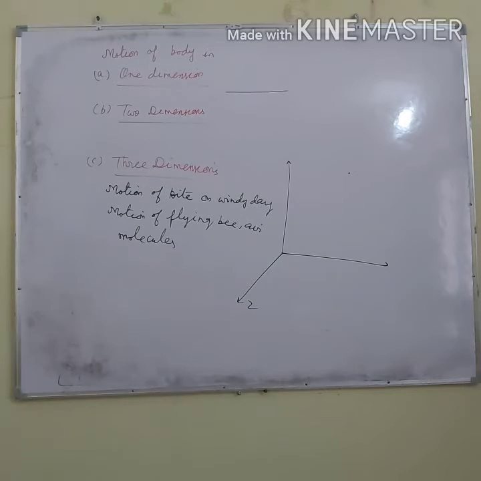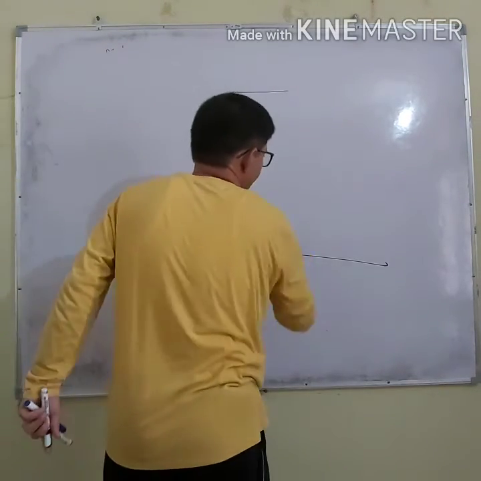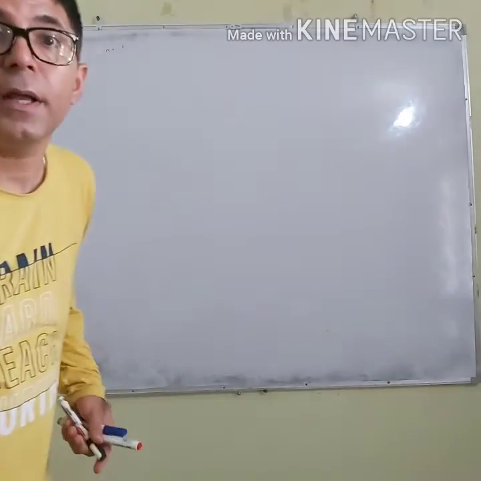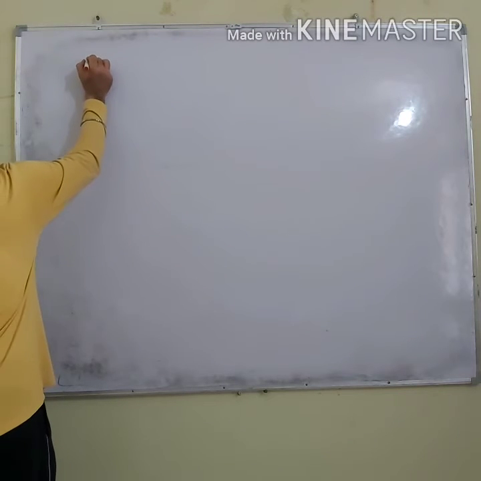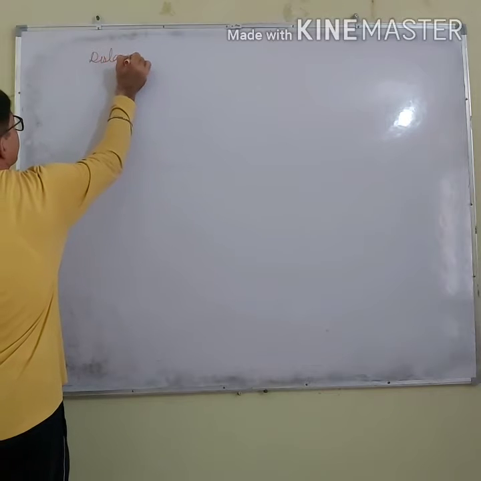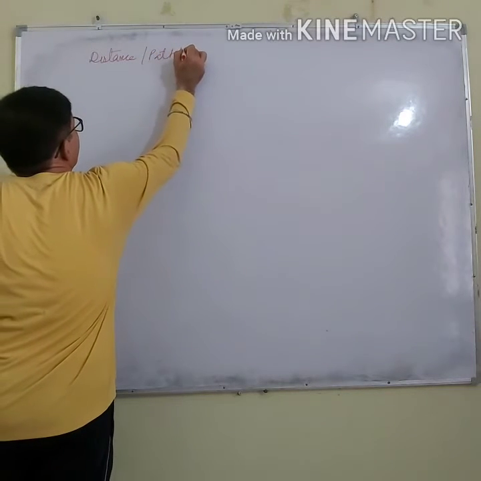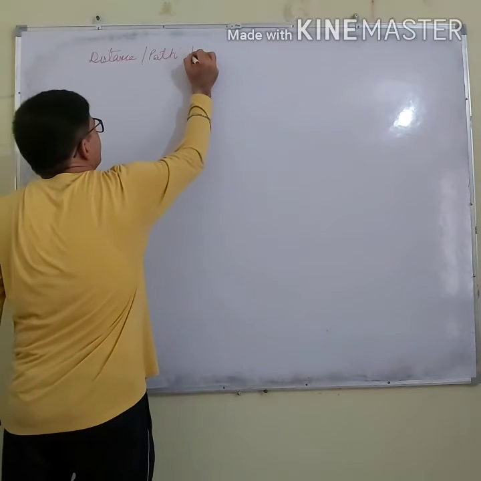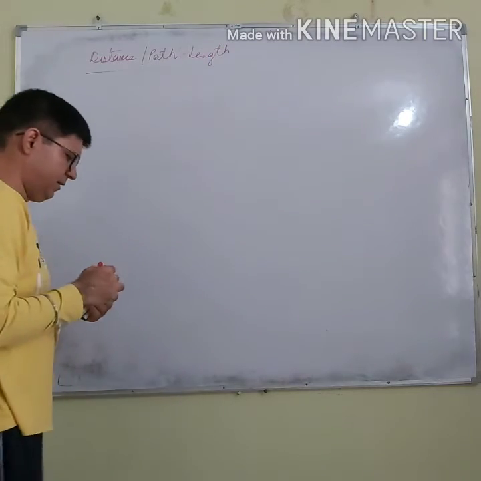Now, let's move quickly to other concepts. Rest and motion we have done. Now, we are going to discuss distance, path length. You have studied in the grade 9 also. Whether you call distance or path length, meaning is the same. What is the distance?